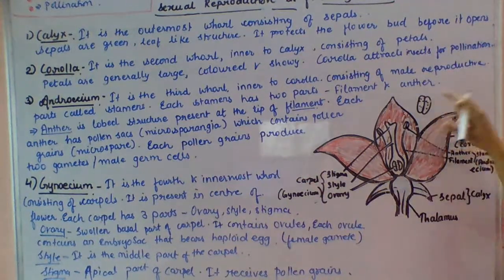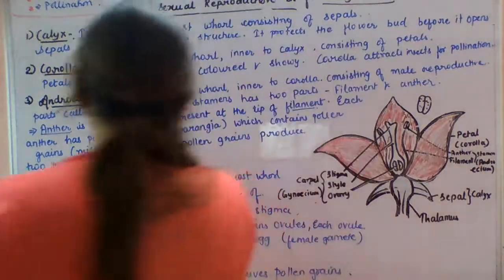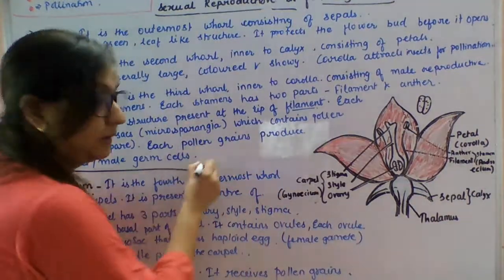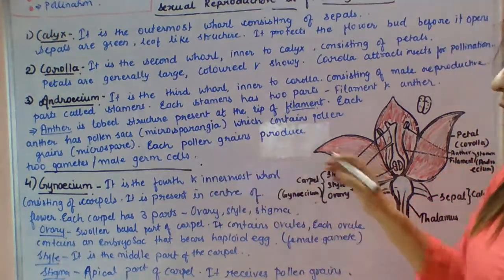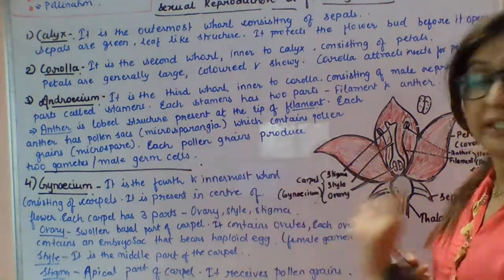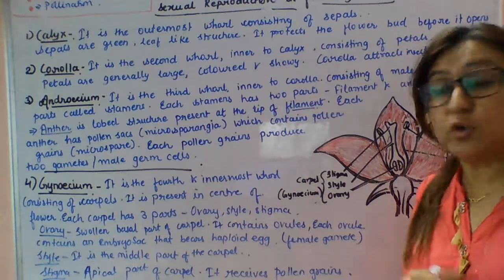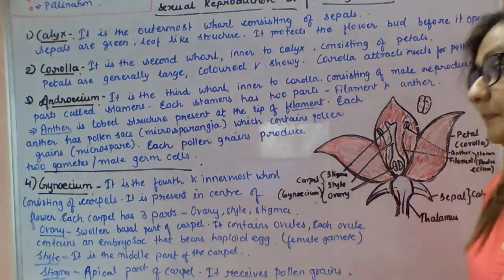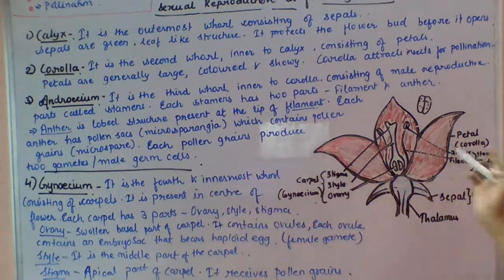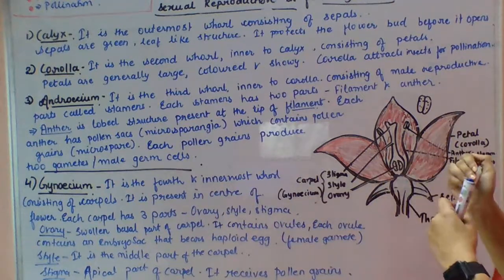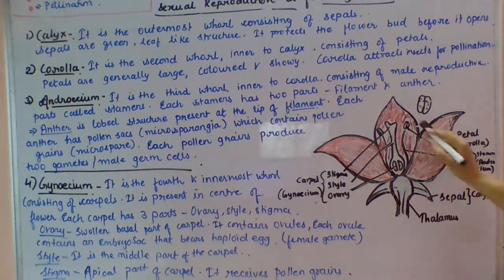Each pollen grain produces two male gametes or two male germ cells. During the time of fertilization, this will be a very important point. All of you learn it. Each pollen grain produces two male gametes, or two male germ cells, at a time. Next, gynoecium. Gynoecium is the fourth innermost whorl consisting of carpels.